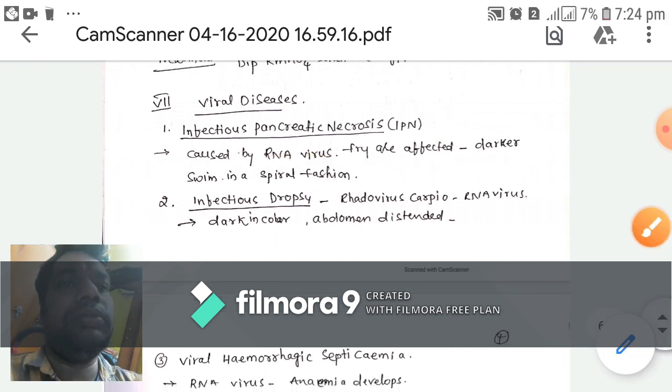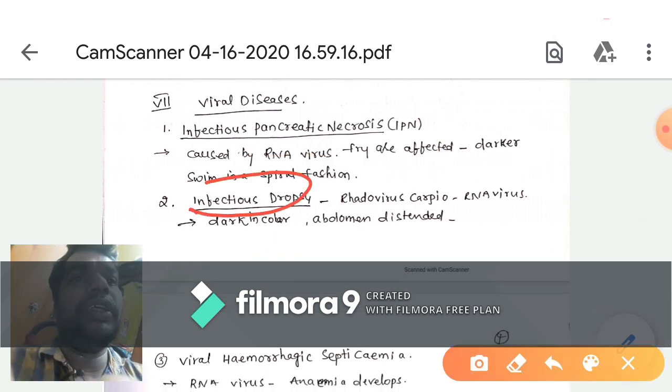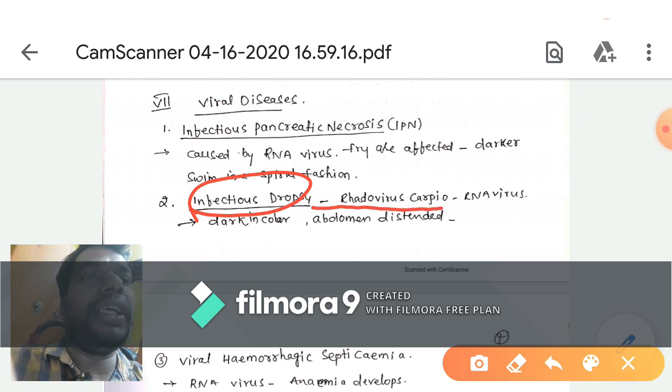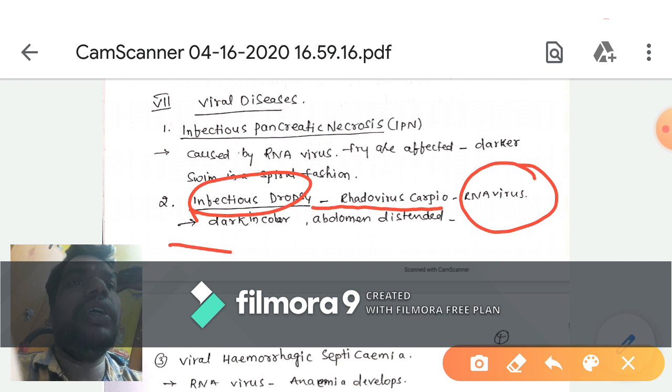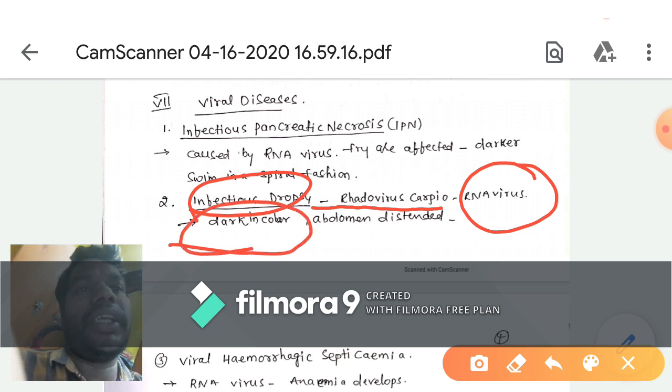Another one, infectious dropsy. It is caused by the rhabdovirus carpio, which is one of the RNA viruses. The fish turns dark in color and the abdomen is distended.